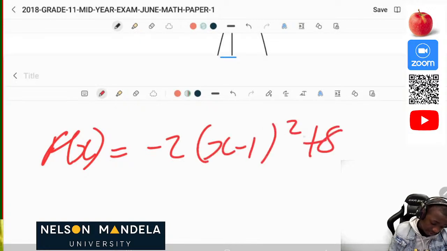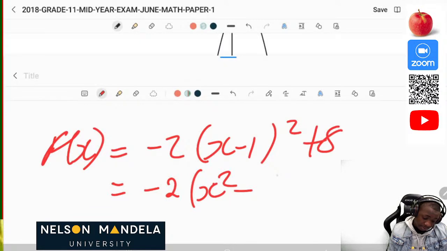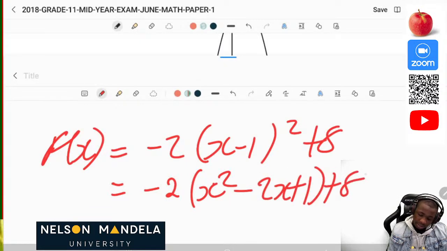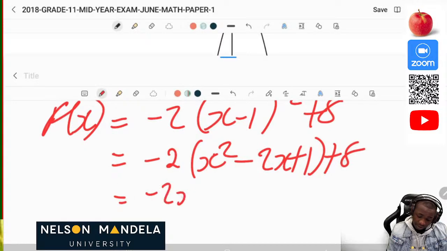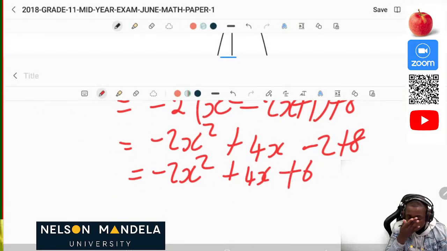Let's use this fact. In order for us to get b, what do we do? We just expand this. So it will be equal to negative 2 times (x squared minus 2x plus 1) plus 8. Then now we have negative 2x squared plus 4x minus 2 plus 8. Then we can see that it's negative 2x squared plus 4x plus 6.